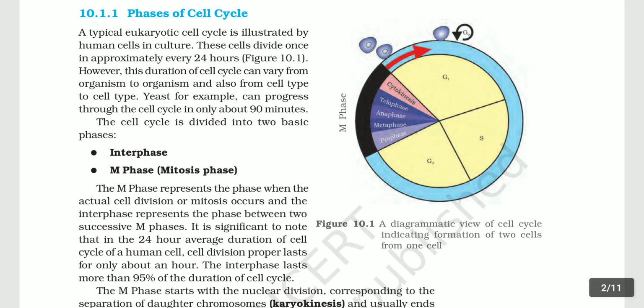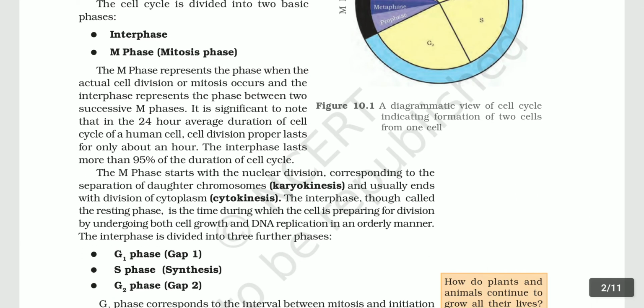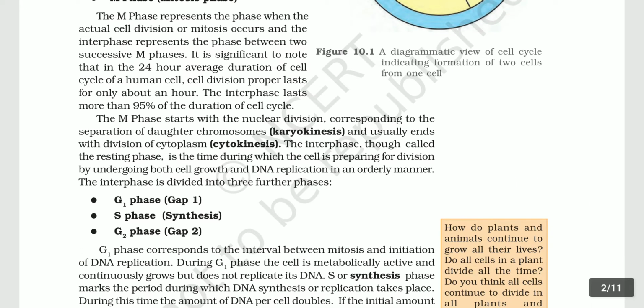The cell cycle is divided into two basic phases, interphase and then M phase. M phase is also known as mitosis phase. The M phase represents a phase when the actual cell division or mitosis occurs, and the interphase represents the phase between two successive M phases. It is significant to note that in the 24-hour average duration of cell cycle of a human cell, cell division proper lasts for only about an hour. The interphase lasts more than 95% of the duration of the cell cycle.